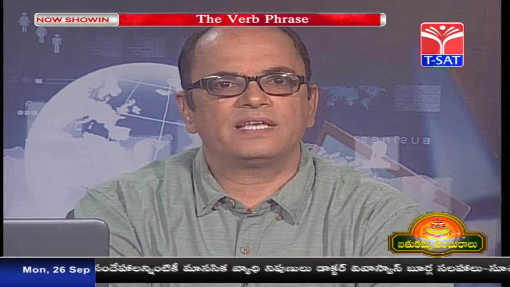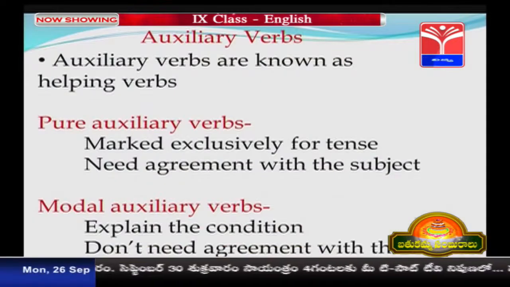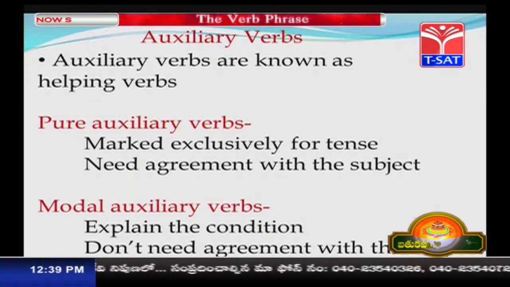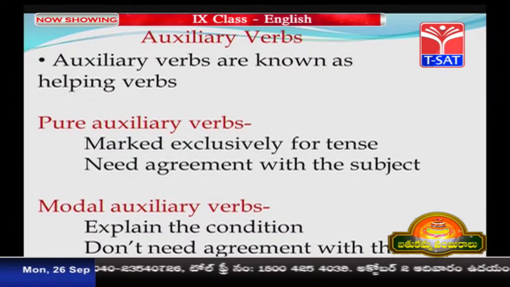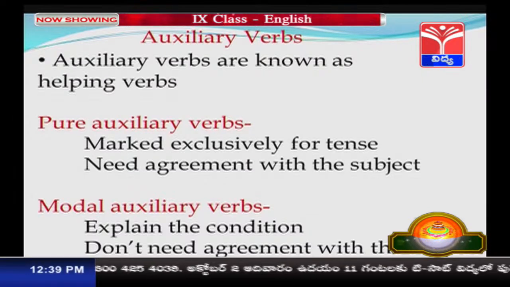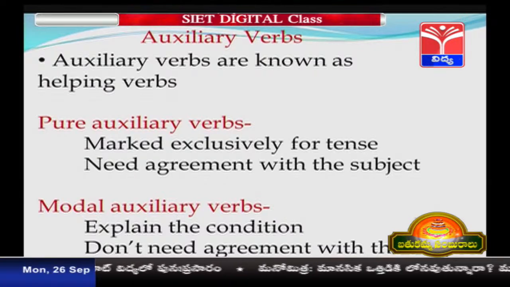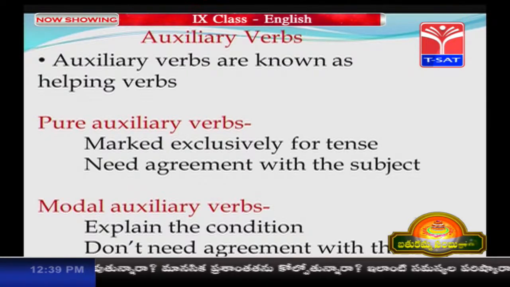Broadly speaking, we have two categories of verbs: auxiliaries or helping verbs and lexical verbs or main verbs. Let us see how they function in language. Auxiliary verbs are known as helping verbs. Again, we can categorize them into two types: pure auxiliaries, which are marked exclusively for tense and need agreement with the subject, whereas modal auxiliary verbs explain the condition and do not need agreement with the subject.